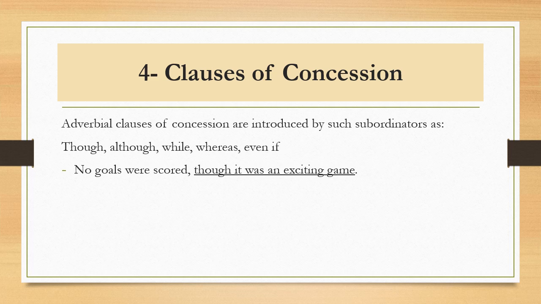No goals were scored, though it was an exciting game. Now these refer to certain facts or certain occasions. Though it was an exciting game is an adverbial clause. It is a clause of concession. How do we know that? We have the clue though.